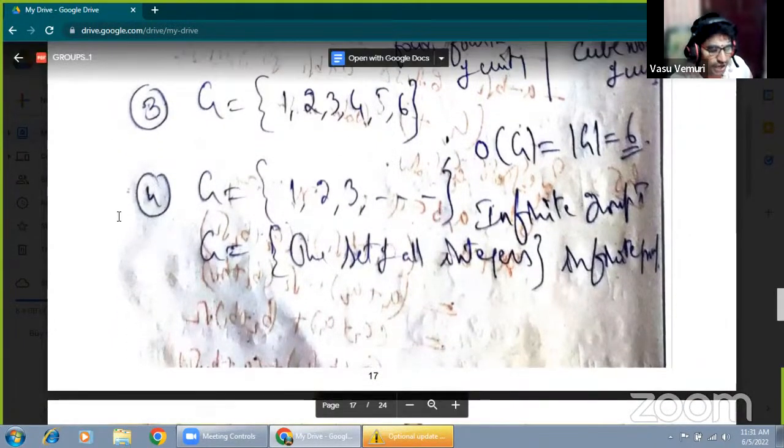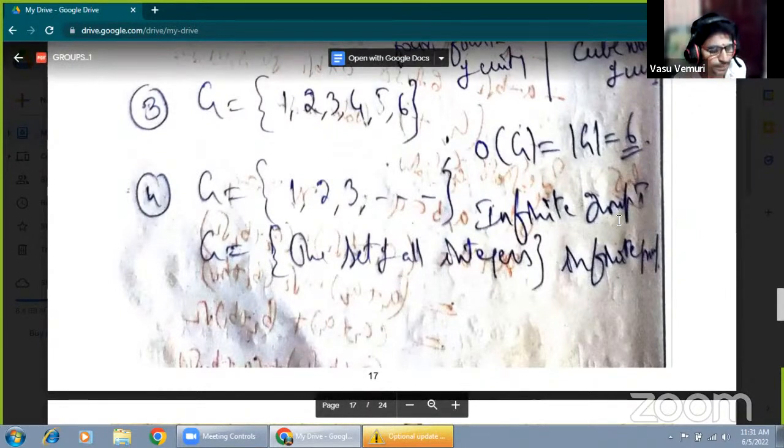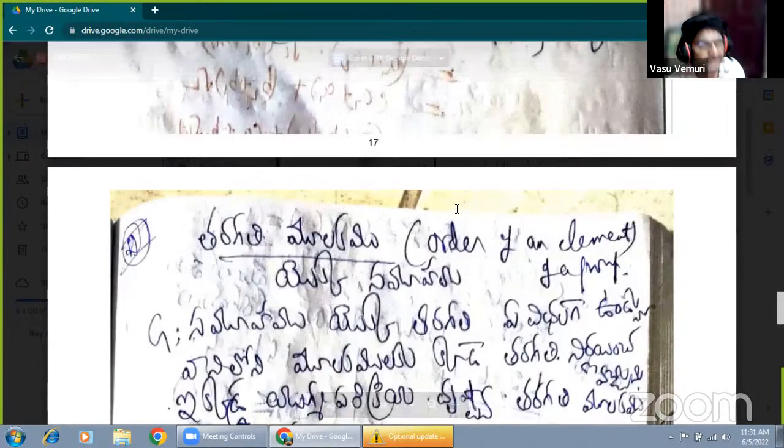Now, is it finite or infinite? The set of 1, 2, 3, and so on. Is this group finite or infinite? There are so many elements, so that is an infinite group. The set of all integers, is it finite or infinite? That is also an infinite group. Now this is the concept.